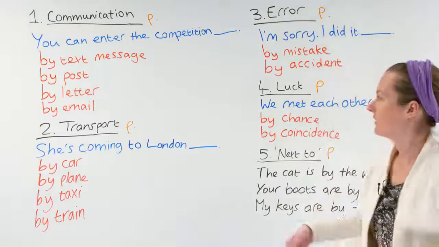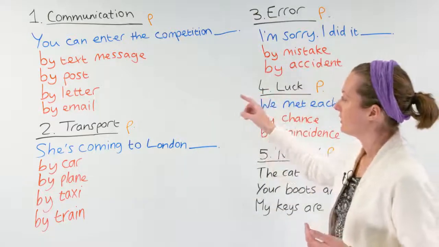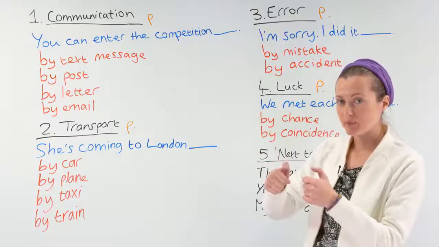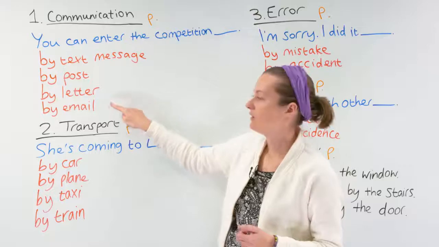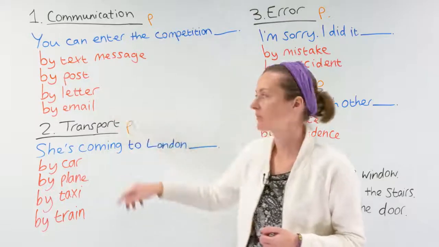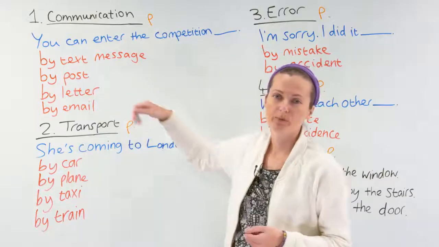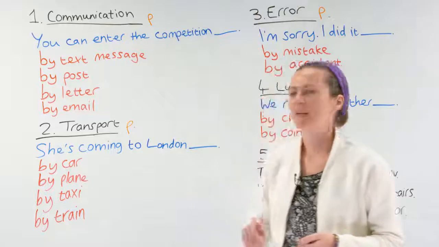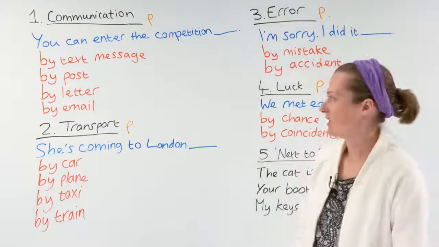Okay, let's start with communication. Here's an example sentence. You can enter the competition by text message, by post, by letter, or by email. These days it's not so common to enter a competition by post, but when I was younger watching children's television, that was often one of the main ways to enter the competition.